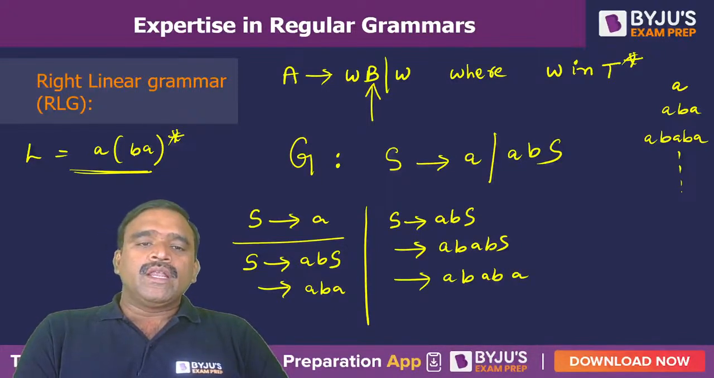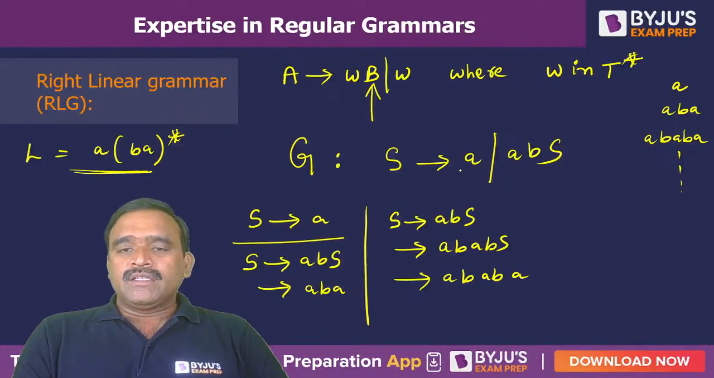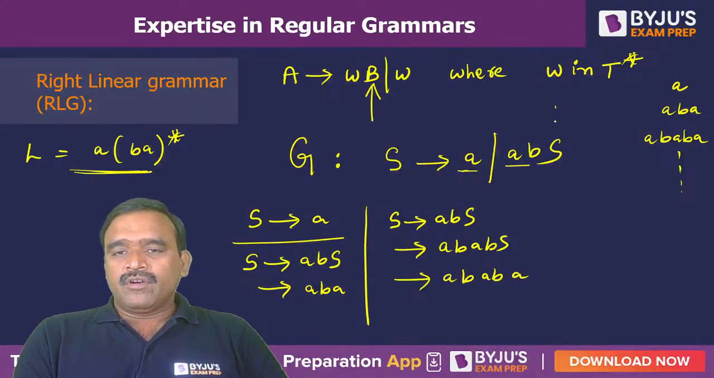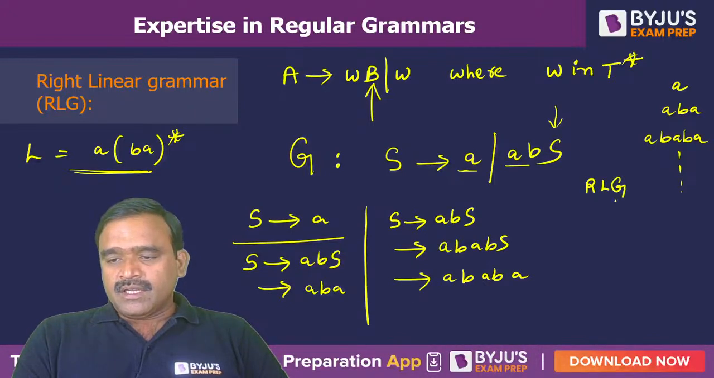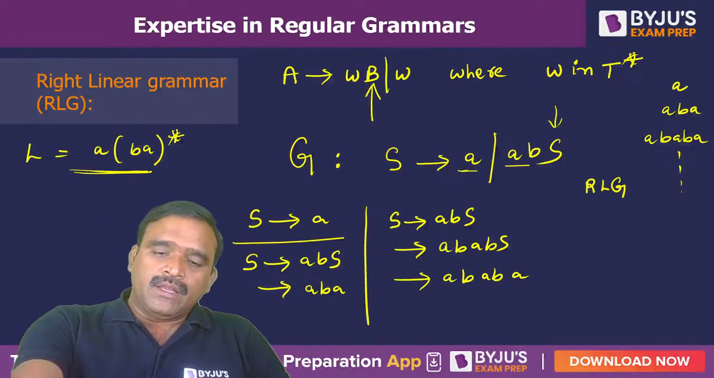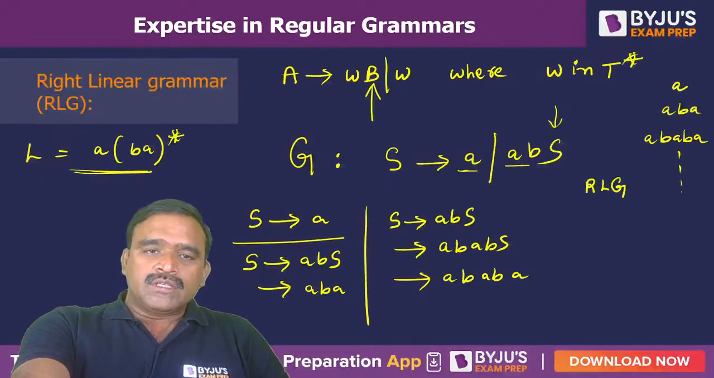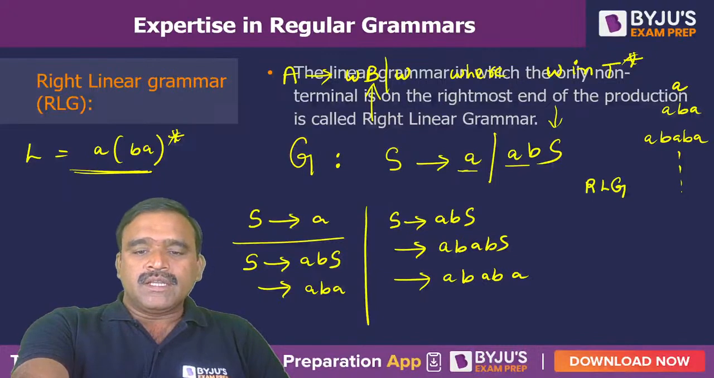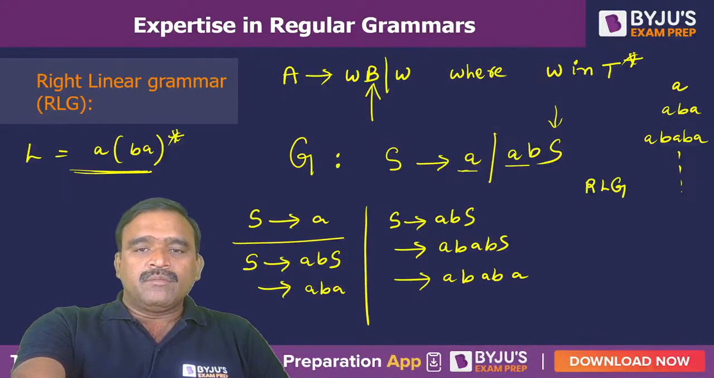Like that we can derive all the strings, and it is a string of terminals followed by a single variable, so it comes under the RLG. RLG means a right linear grammar. Hope you understood. Okay, and I will also give you some more examples for a right linear grammar. Is it clear? So what is a right linear grammar here?